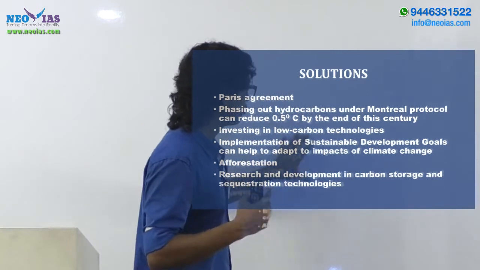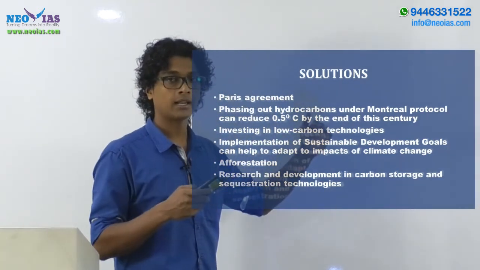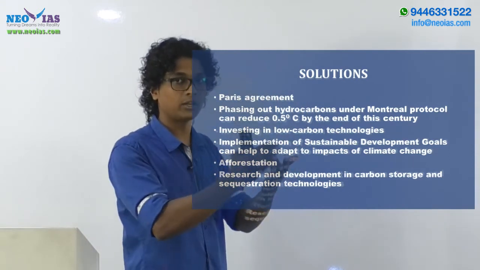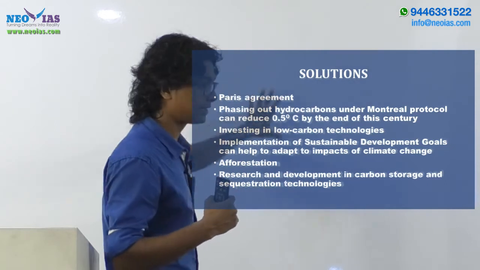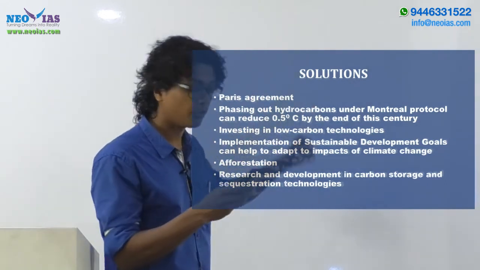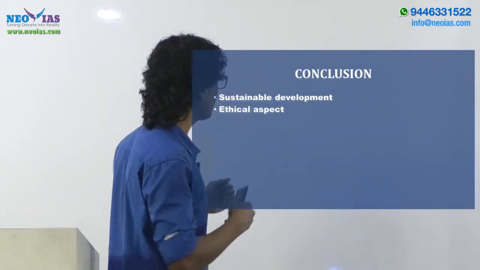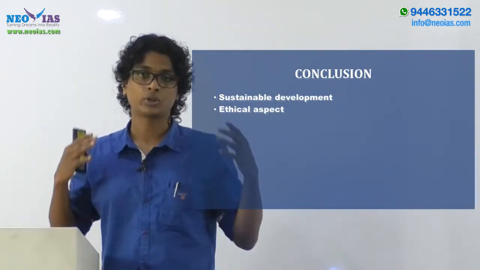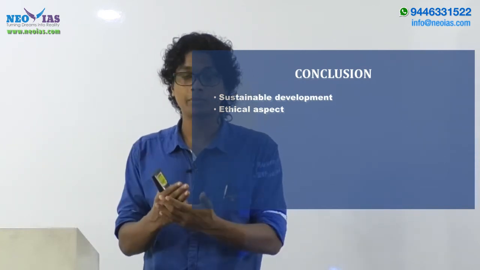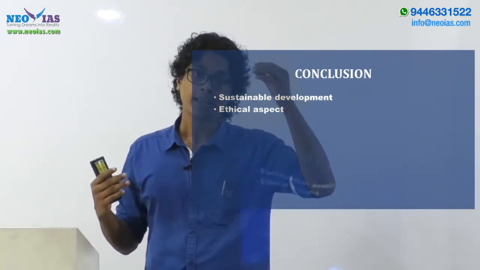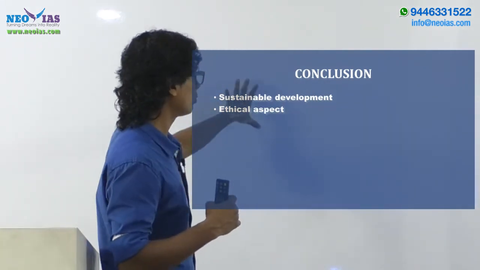we have to start our conclusion by mentioning these solutions, and while concluding we should mention why we need to solve this issue of climate change, or what the future benefits will be if we take these solutions. Sustainable development, as well as an ethical aspect: ethically we should conserve our environment so that our future generations can enjoy its benefits. So by saying all these things, you can conclude your answer.